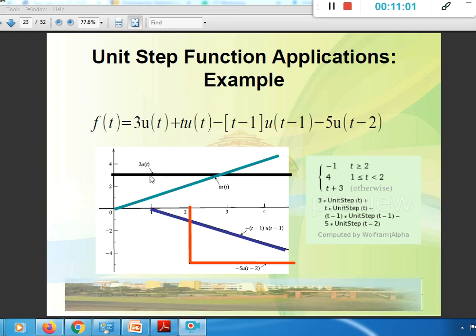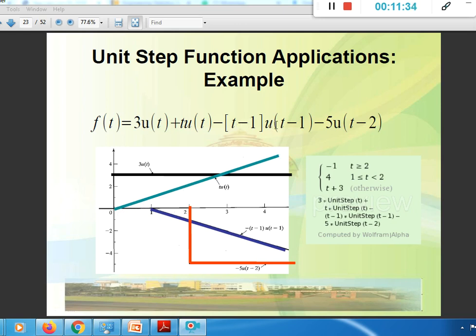So it is 3 into u of t. 3 into u of t means 3 from t equal to 0 onwards. And t into u of t is nothing but 1 into t, which is t itself, which is nothing but a ramp signal.